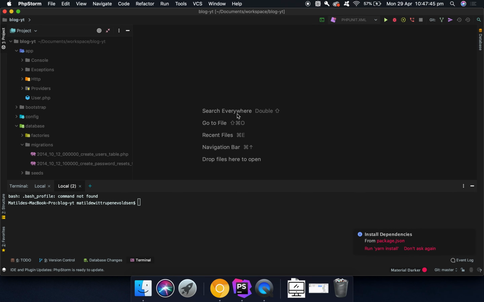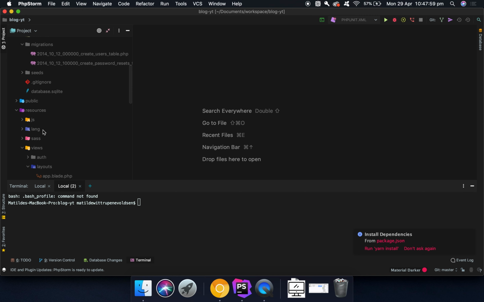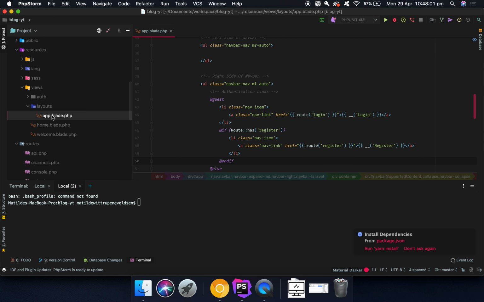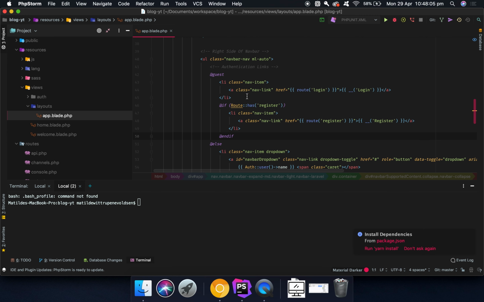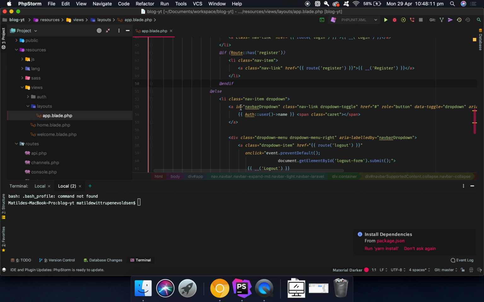So in this video we're going to focus on implementing the links in the navigation bar, and we're going to add in the functionality to check if the user is an admin or just a normal user. So what we are going to do is go into app.blade.php, and then we have a conditional statement in here that will check if you're a guest or if you're logged in.